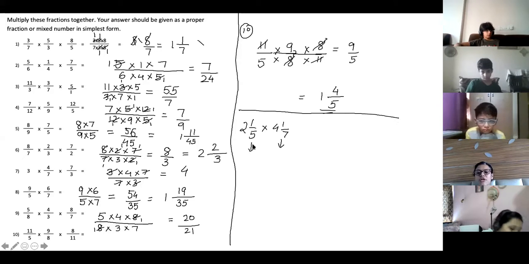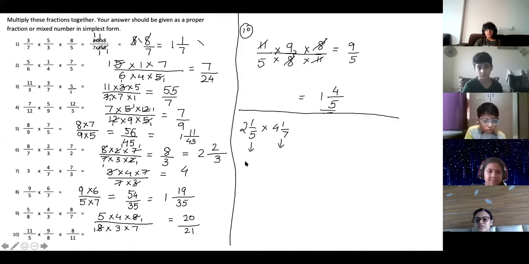Okay, can you convert 2 1 by 5 into improper fraction? 11 by 5. Yes, 11 by 5. Into 4 1 by 7.